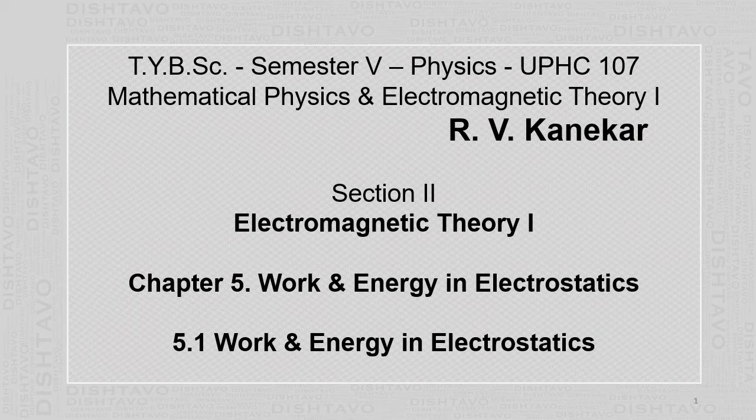Then we will also calculate potential energy due to continuous charge distribution, that means a charge is continuously present. Then we will also find the expression for energy density in the electrostatic field.